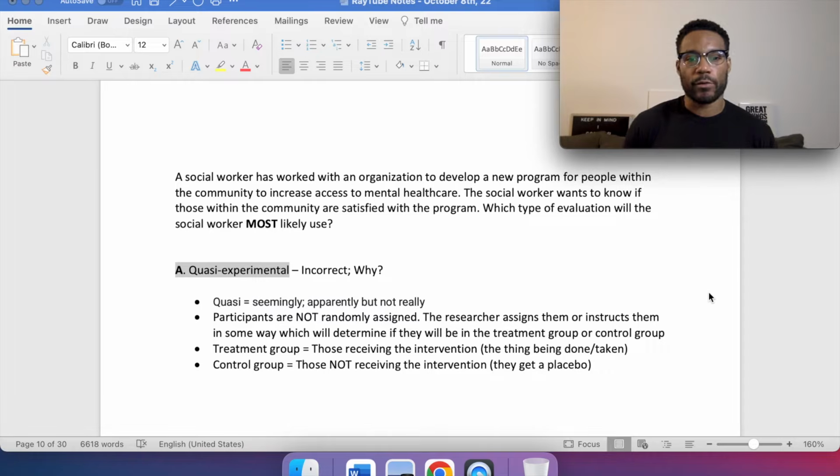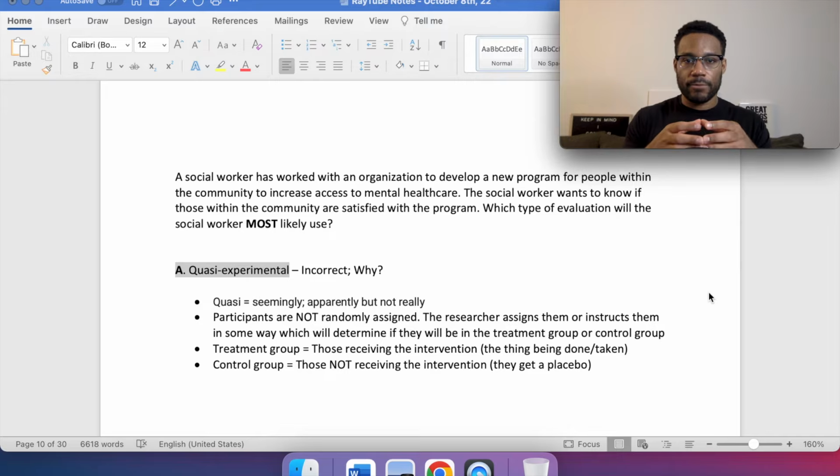So with quasi, when we're doing an experiment, so it's quasi-experimental, the quasi aspect is like seemingly, so it's not so random. Again, participants are not randomly assigned. So let's say you have a group of people in a true experiment, and the intervention is a medication, right?